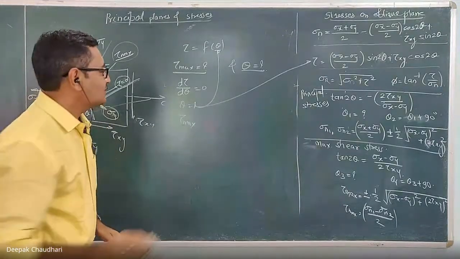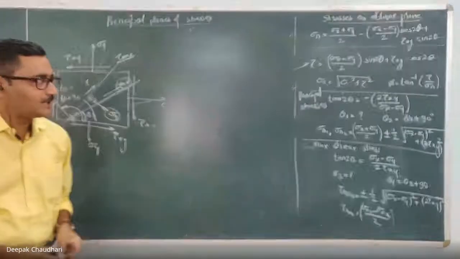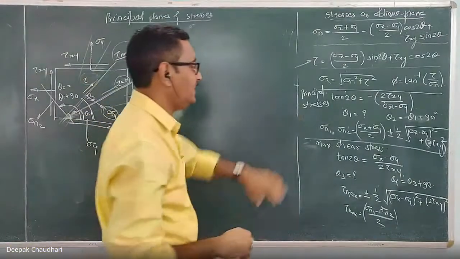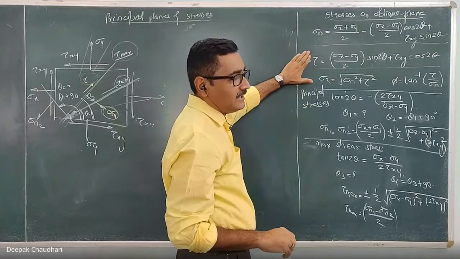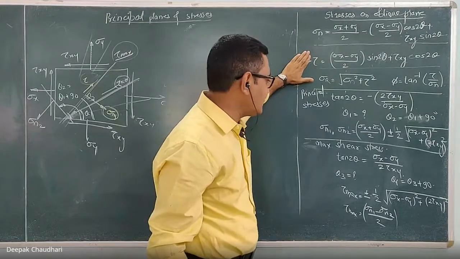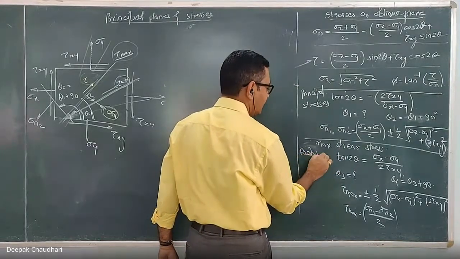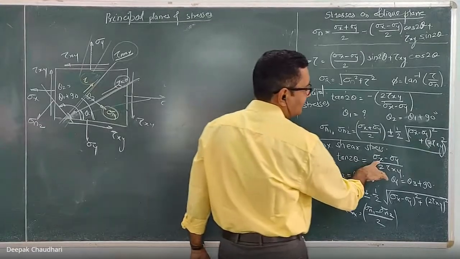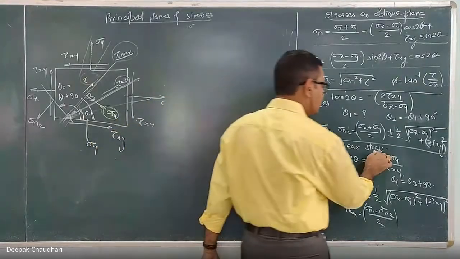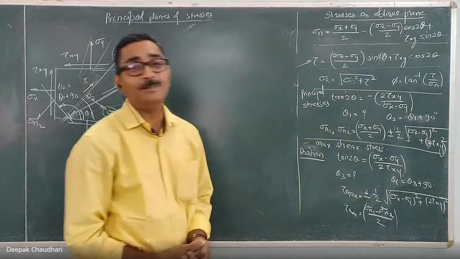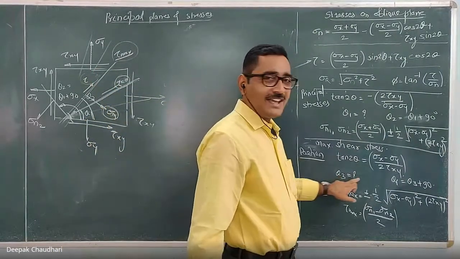Understood? This differentiation and all these things you have to do, because it will consume a lot of time over here. If I differentiate it with respect to theta and equate it with 0, you will get theta, the position of the plane which carries the maximum shear. That formula comes: tan 2 theta equal to (sigma x minus sigma y) upon 2 tau xy. This theta gives you the position of the plane that carries the maximum shear. एक आंसर आएगा theta 3.